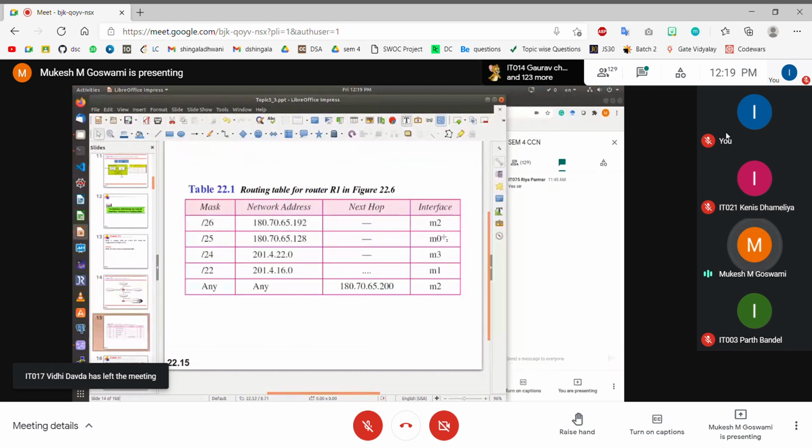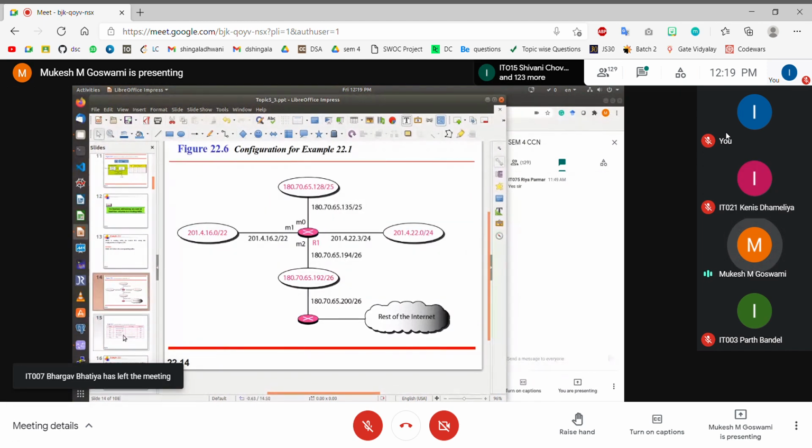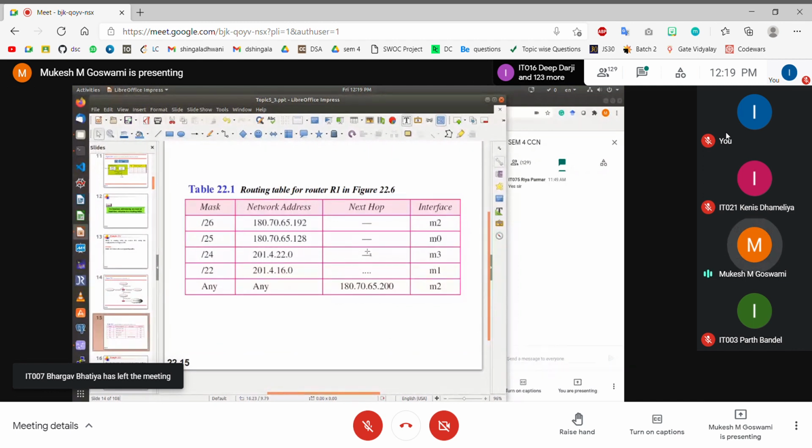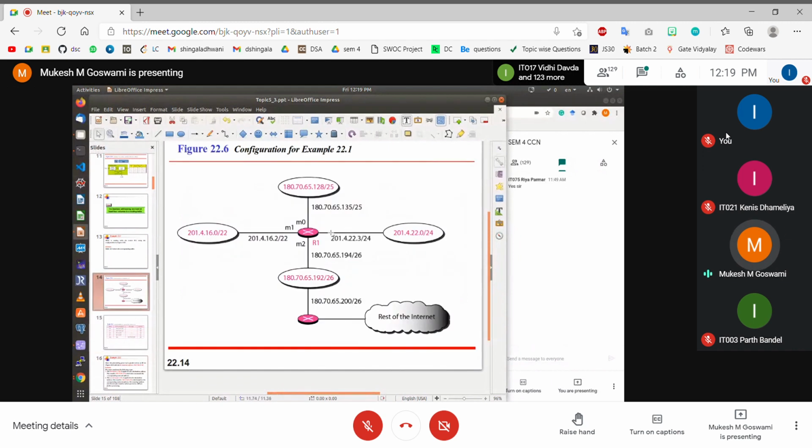You can verify this here, that the subnet mask is /25. The IP address is 180.70.65.128. So this is .128 here. And then the next hop address is dash because it is directly connected. And the outgoing interface is M0 because this network is connected on the port M0. Right? So /26, /25. Then /24, that is the third entry.